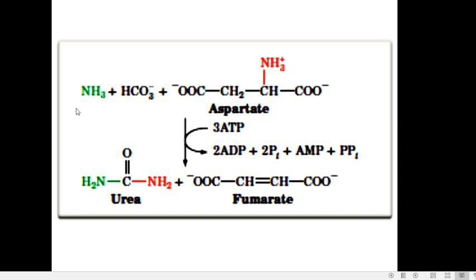And this is the reaction in a nutshell: ammonia, bicarbonate, and one more compound, aspartate, enter into the reaction, and finally we get urea and fumarate. Ornithine is recycled and there is expenditure of 3 moles of ATP.